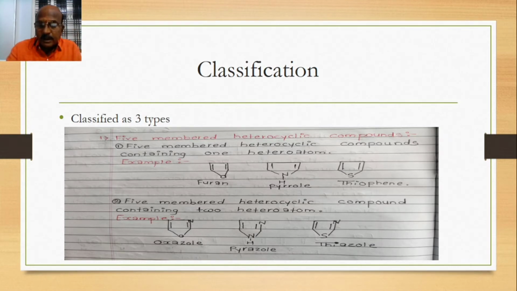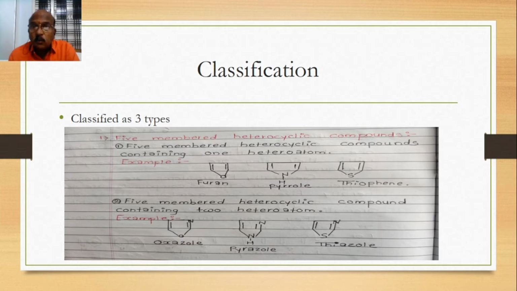Another example is oxazole. In this 5-membered heterocyclic compound, oxa means oxygen and azole means nitrogen. Both elements are present here: one is oxygen and the second is nitrogen. These are the heteroatoms. Second one is pyrazole.